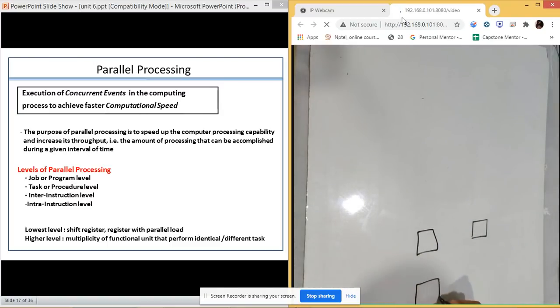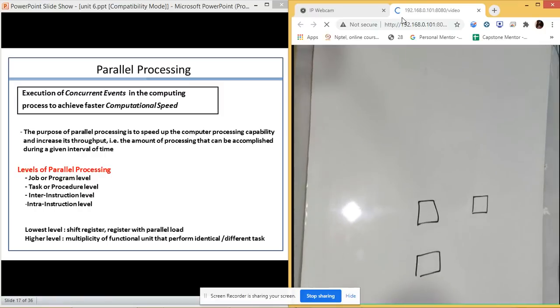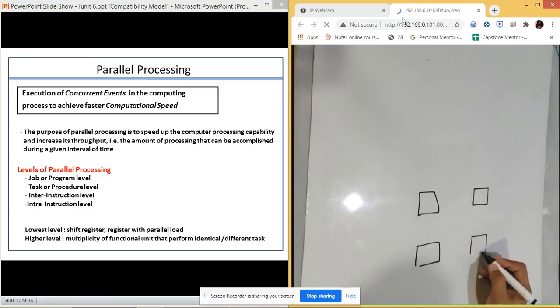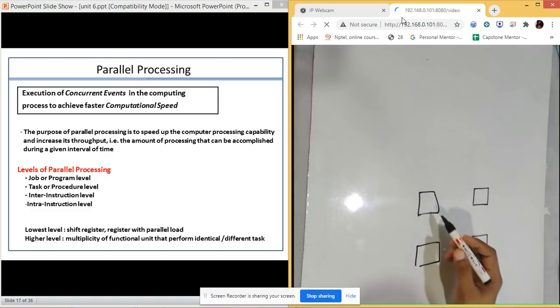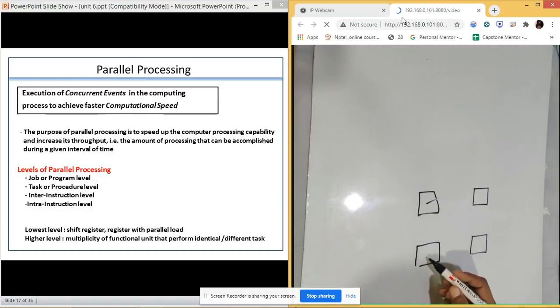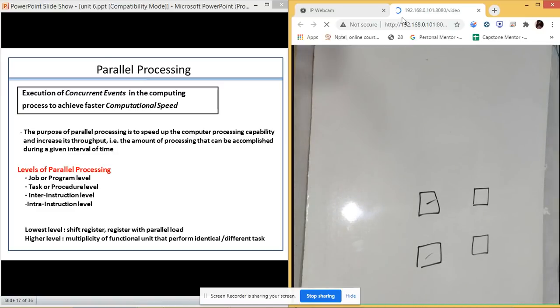and all these cores execute a program, and a certain part of it is executed on one core, another part on the second, and others on the third and fourth. So that is parallel processing. When multiple cores are processing the data, that is known as parallel processing.